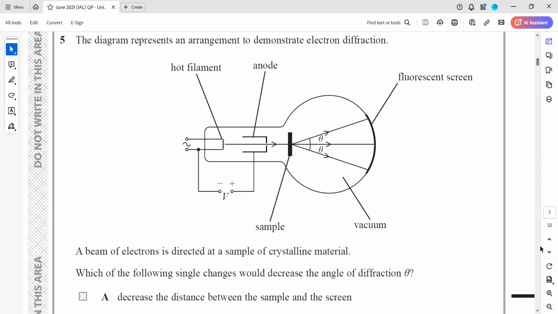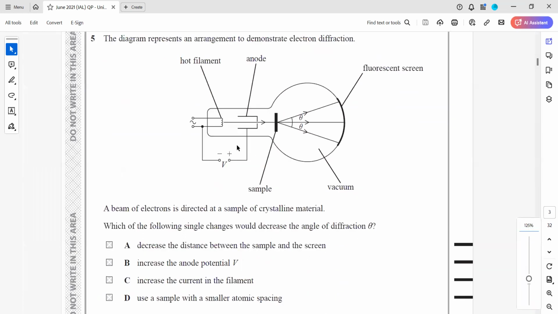The diagram represents an arrangement to demonstrate electron diffraction. A beam of electrons is diffracted in a crystalline material. Which of the following single changes would decrease the angle of diffraction? Look, lambda is equal to h over mv. If we want to reduce the diffraction, like decreasing the distance between the sample and the screen. If we reduce this distance, like if we bring the screen closer, then as a result, what will happen? The angle will increase.